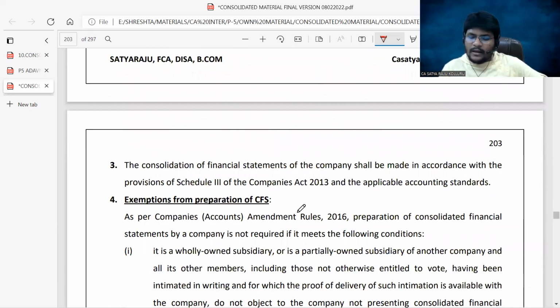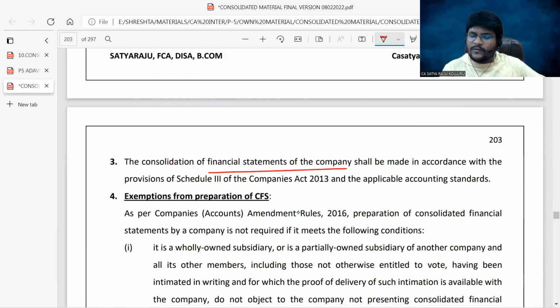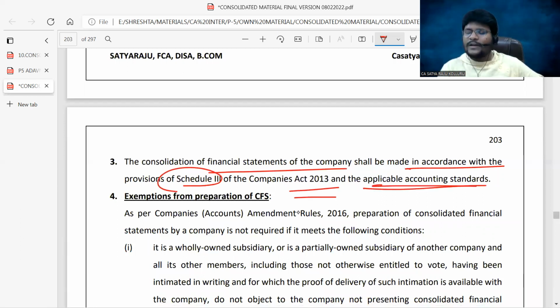Come back. So the consolidation of financial statements of the company shall be made in accordance with the provisions of Schedule 3 of the Companies Act 2013 and the applicable accounting standards.